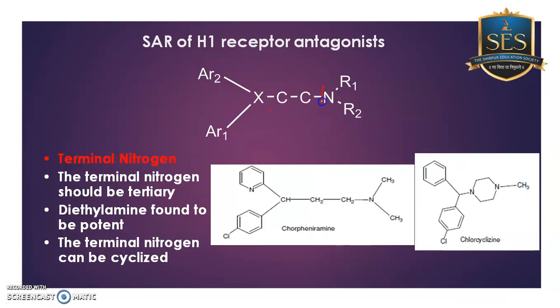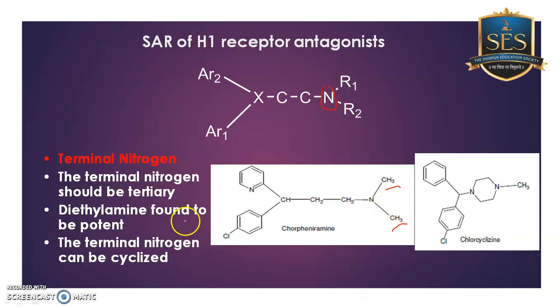Talking about the terminal nitrogen, it should be tertiary. You have seen that in all the classes it is a tertiary nitrogen. And R1 and R2 could be a dimethylamine group. It means that they would have tried ethyl, or any long carbon-containing chain over here, but that resulted in a decrease in activity.